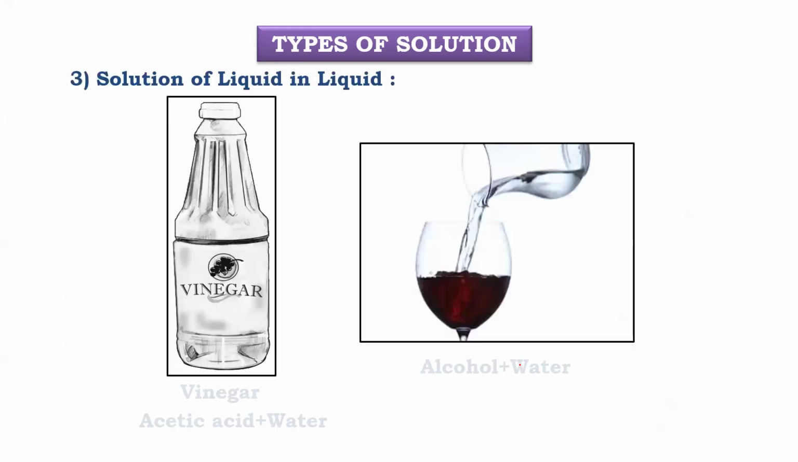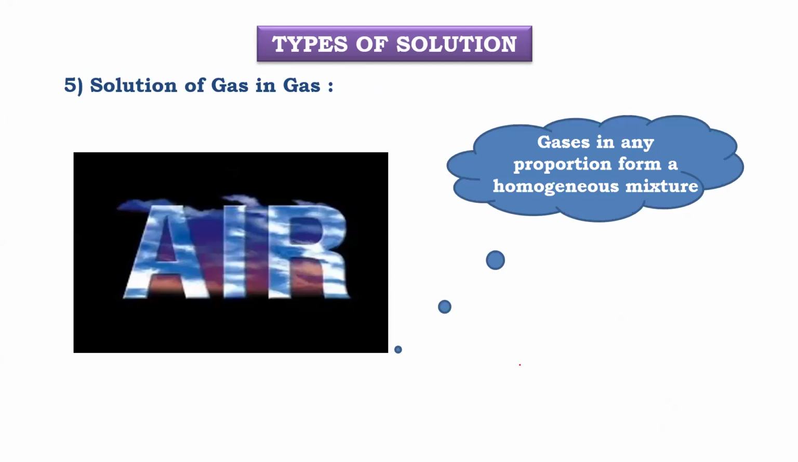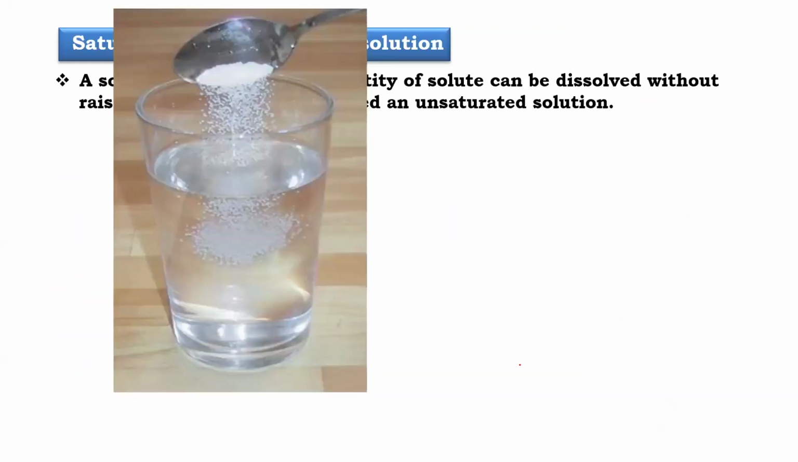Liquid in liquid, beta, we have a very nice thing: alcohol in water, vinegar, right, beta? Apple cider vinegar. Yeah, I'll show you that also, beta. Gas in liquid, beta, all your aerated drinks, Coca-Cola, Thums Up, where gas is mixed. Aerated drink. Gas in gas, air is a mixture of gases. I'm just skipping this part and going to the next part.